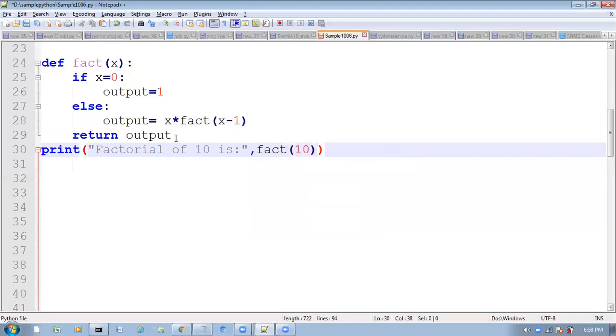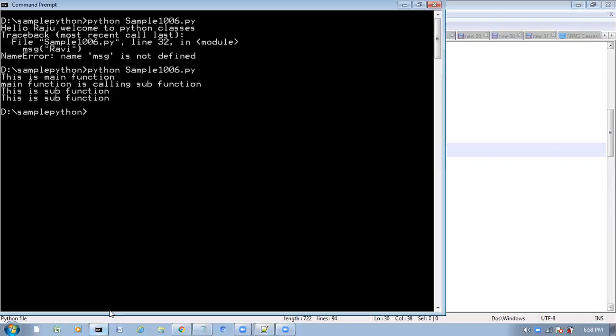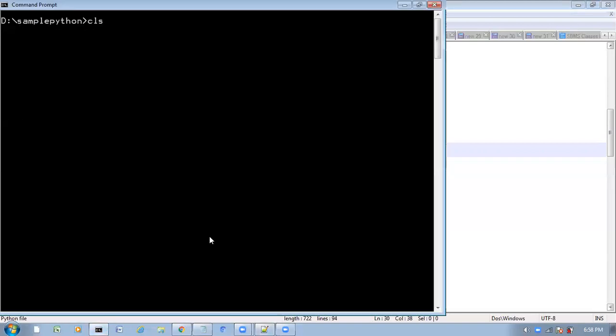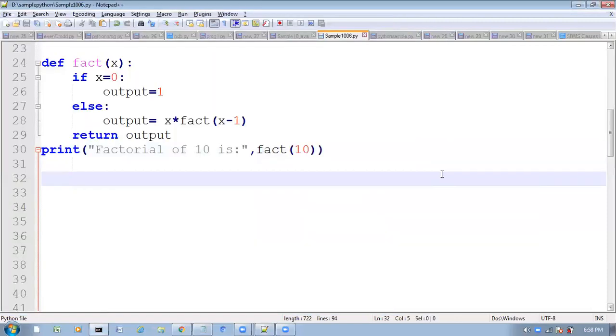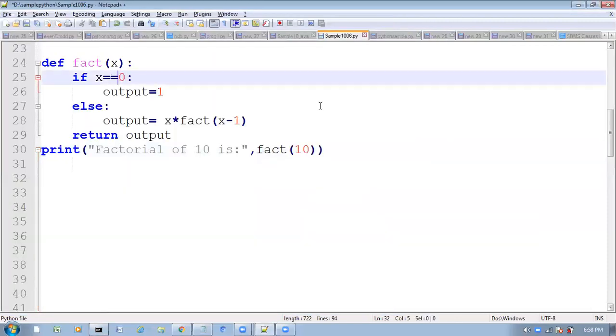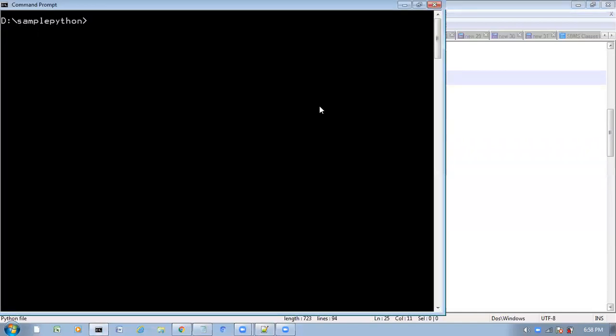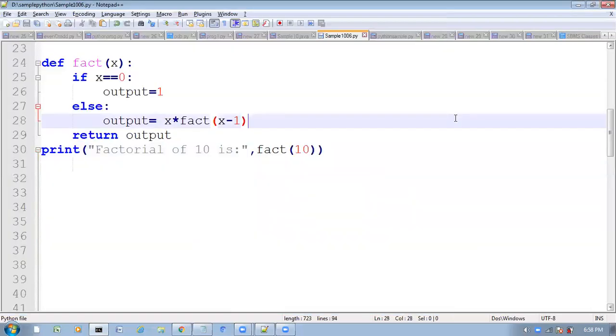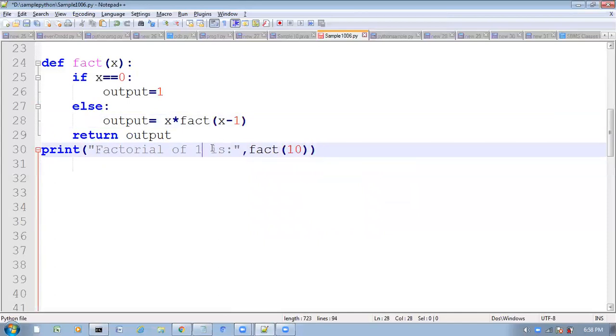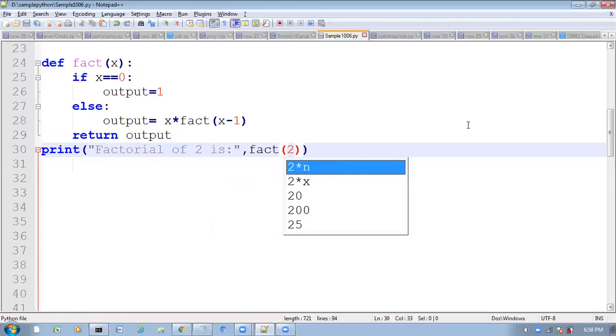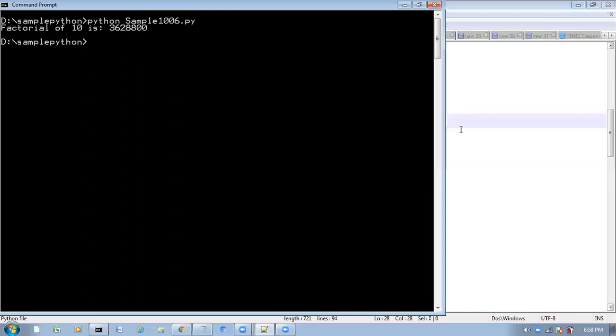If you run this, factorial of 10 is 3628800. Now I am taking factorial of 2. If you run this, factorial of 2 is 2 only.